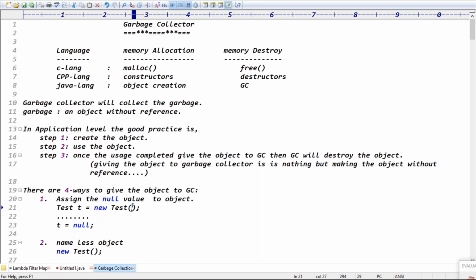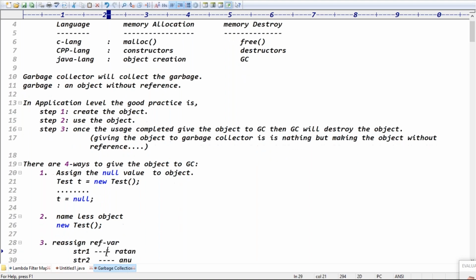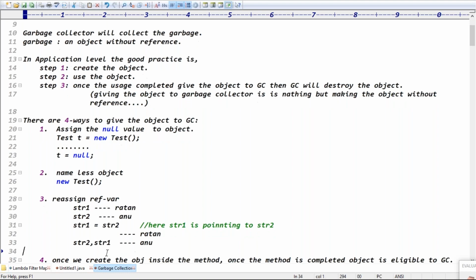The second approach is the nameless object. new Test: once this line is completed, does this object contain any reference? There is no reference, right? Then this object is automatically eligible for the garbage collector, guys. Once this line is completed, this object is eligible for GC, right? Exactly. Good.